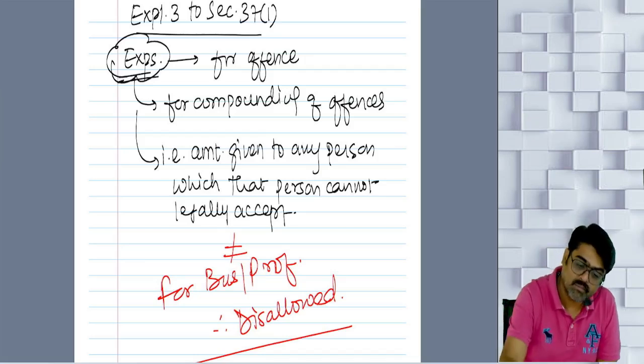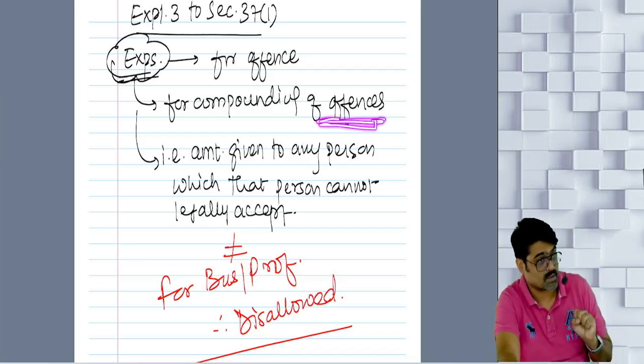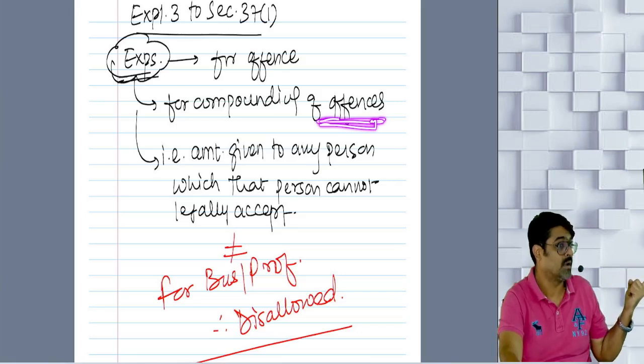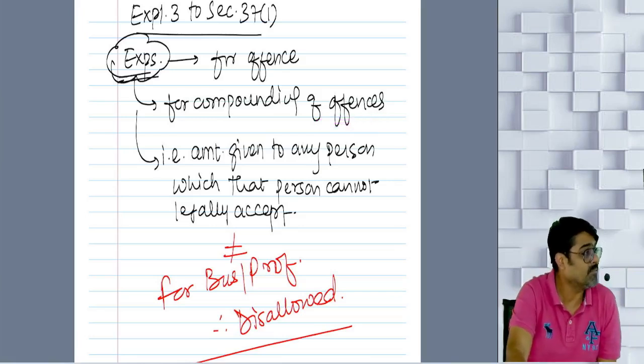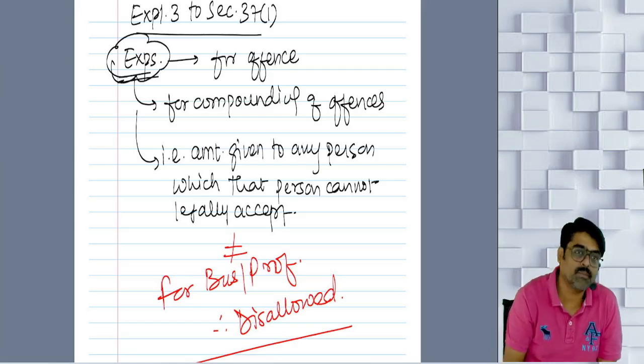Or sometimes some offense is done and the person is caught and he is supposed to go to jail, but to save himself from going to jail, he can compound his offense. Do you know what compounding of offense is? What is the meaning of compounding?